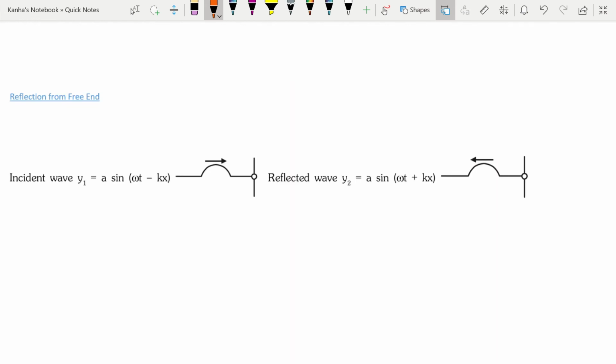Now allow me to compare this situation to the reflection from a free end. The right end of the string is now attached to a light frictionless ring which can freely move on the vertical rod. So this is the ring that I made for you. Now a wave pulse is sent on the string from the left. My incident wave is a sine omega t minus kx. This wave, or the pulse, is going like this.